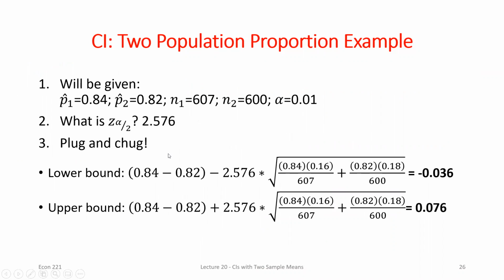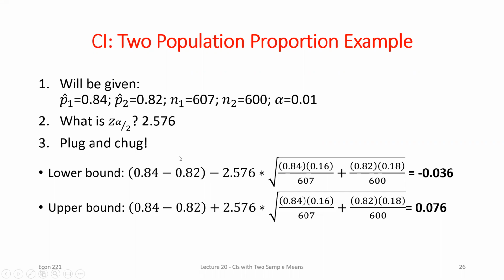Once I find that z-value, it's just a matter of getting things plugged into that correct equation, right? And the way we know that we need to be using this lower and upper bound equation is because we're dealing with proportions, right? And they're going to be a little bit different, right? We calculate the variance for those proportions a little bit differently than we do for those sample means.